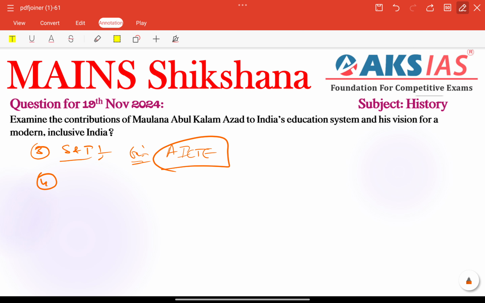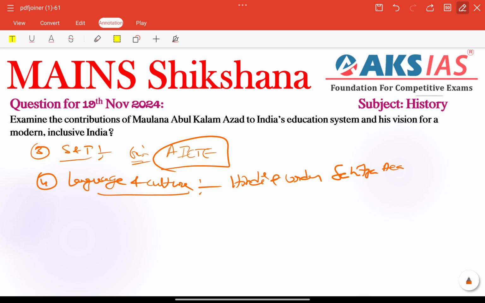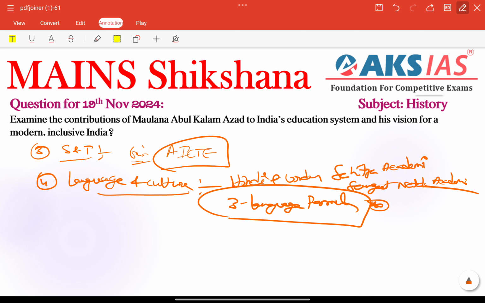Next, preserving language and culture, also a very important contribution. Here he encouraged the growth of languages, especially Hindi and Urdu, while establishing the Sahitya Akademi and also the Sangeet Natak Akademi, which we need to include. For example, his efforts influenced the three language formula, which is a very important keyword to include here. These types of keywords need to attract the examiner.